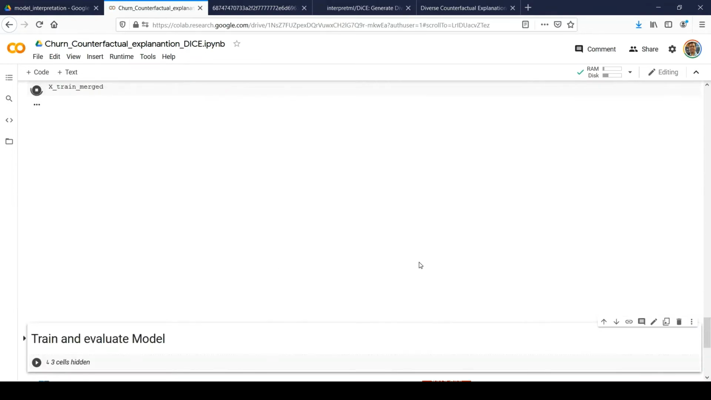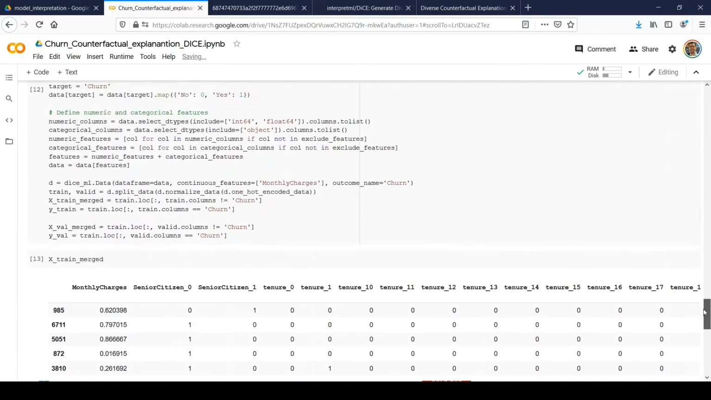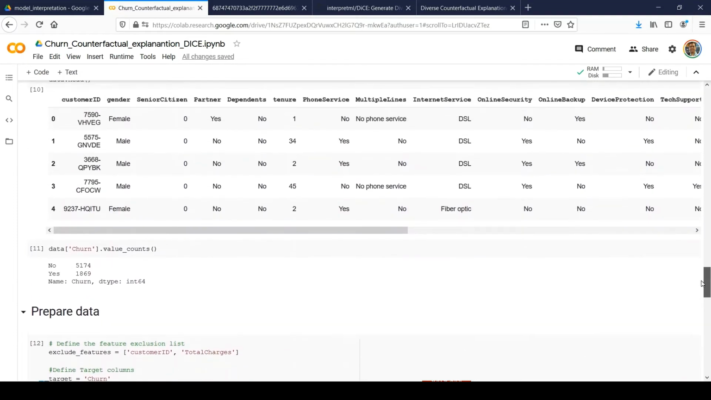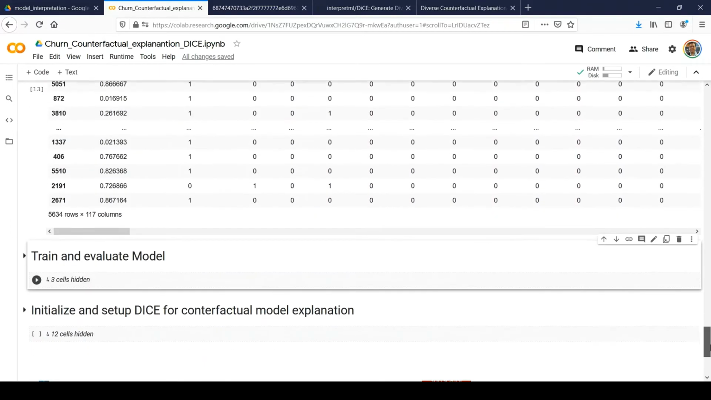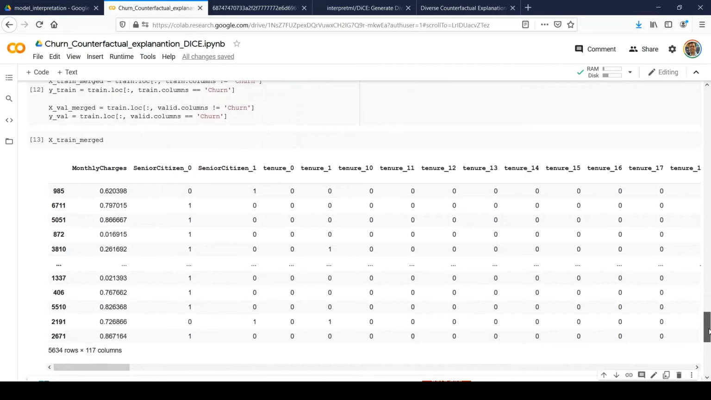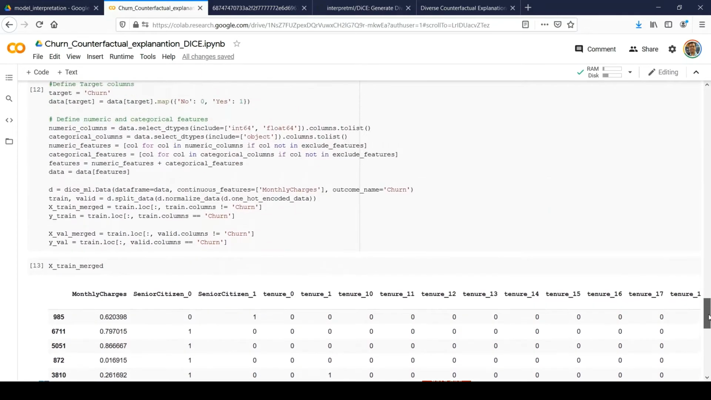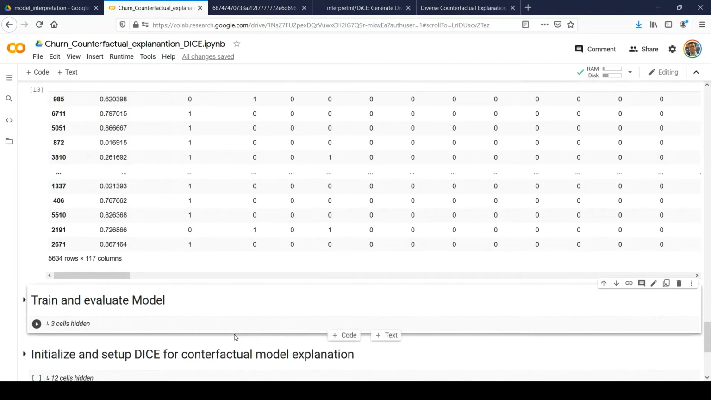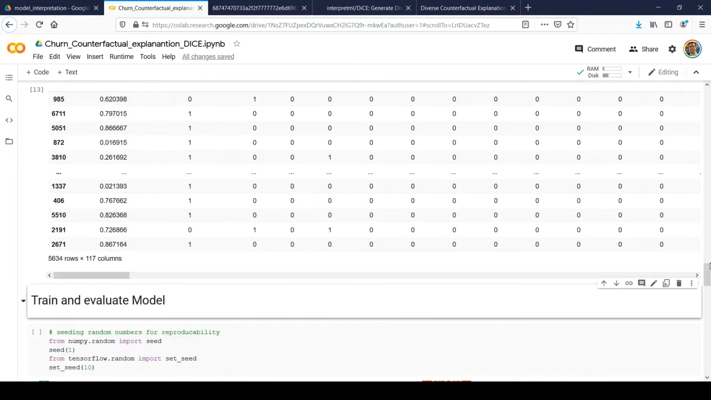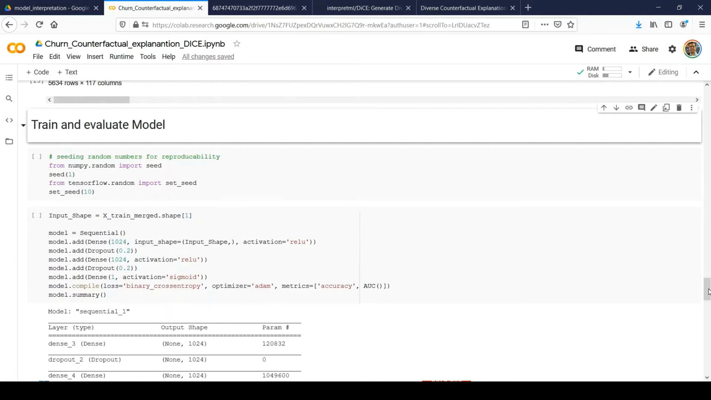So we'll run it, right? And now you can see that it will have 117 columns. So initially we had close to 21 features, and now it has been one hot encoded, right? And you can see that the monthly charge value has been scaled, right? So that's from the data preparation perspective, right? And now probably we can start writing a small TensorFlow network, right?